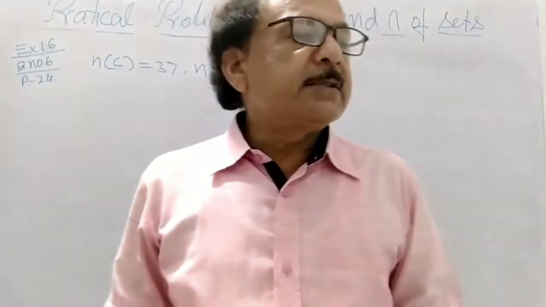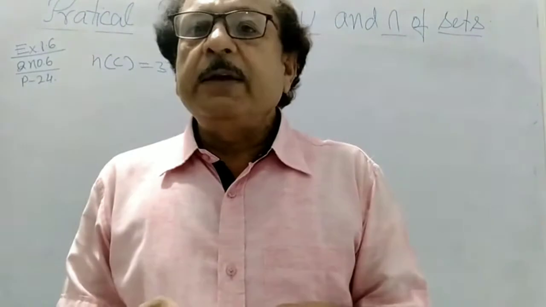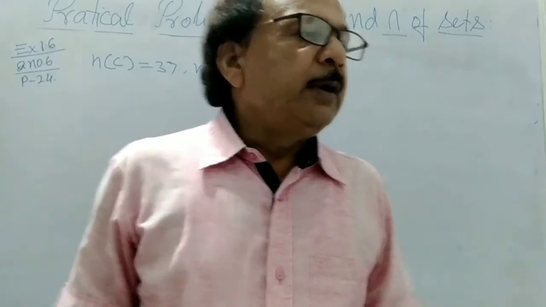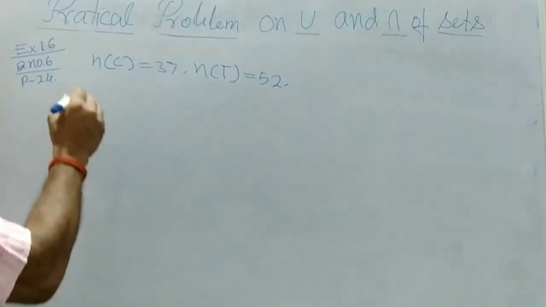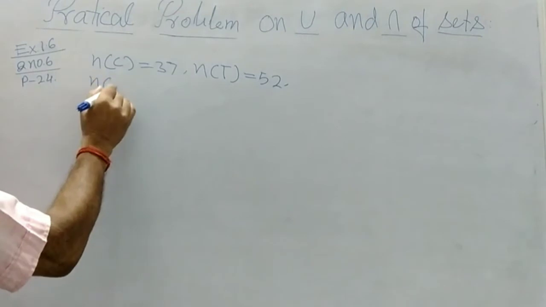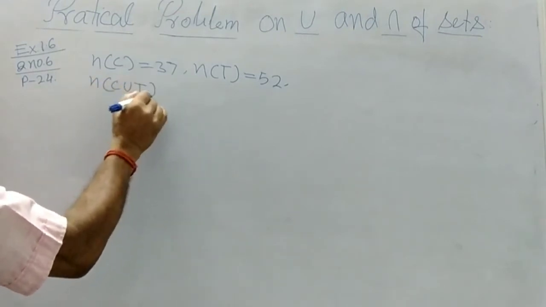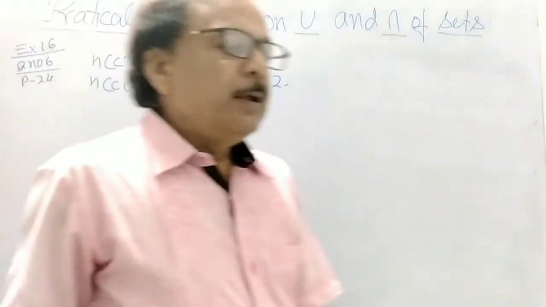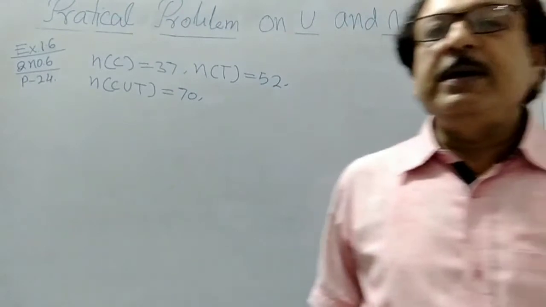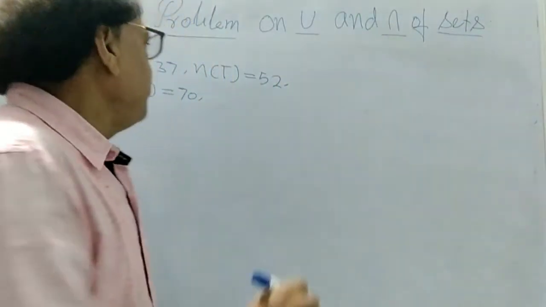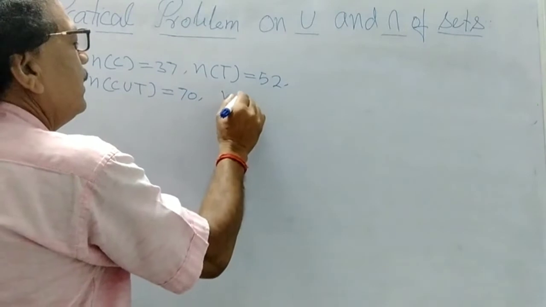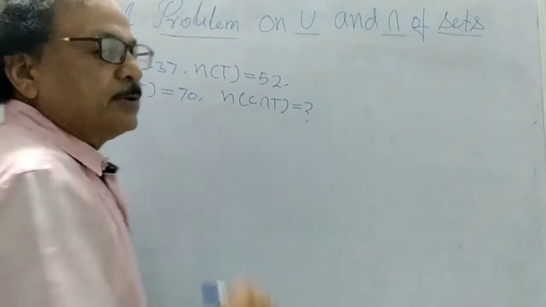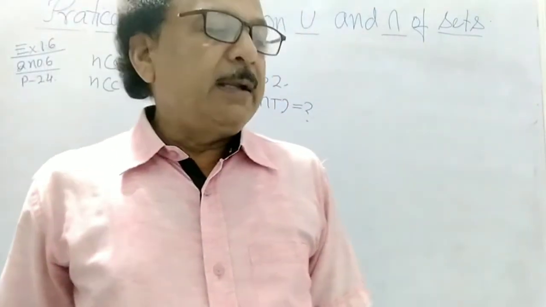That means C intersection T. The total number of people in the group is 70. It means N(C union T) is 70, the total number of people. So how many people like both coffee and tea, that is, C intersection T?